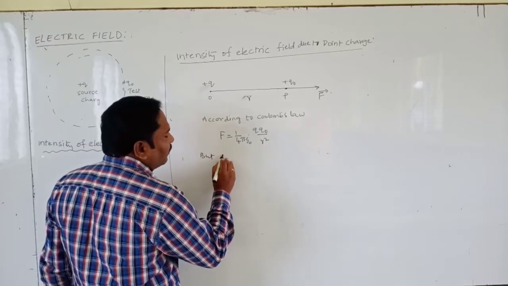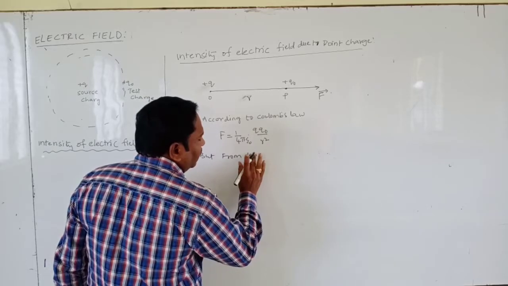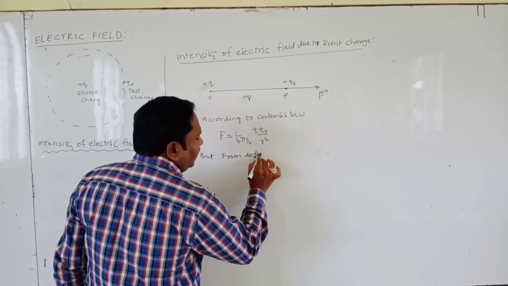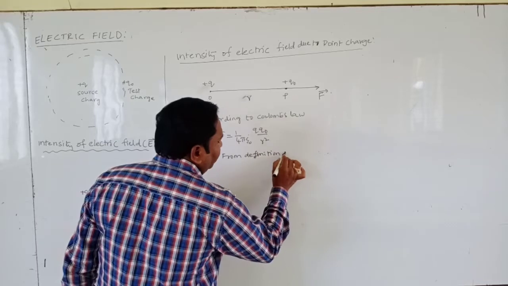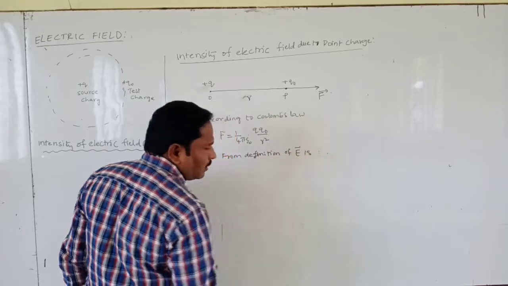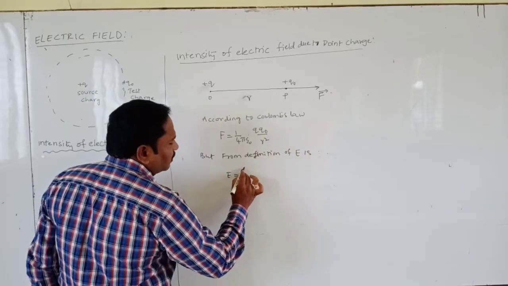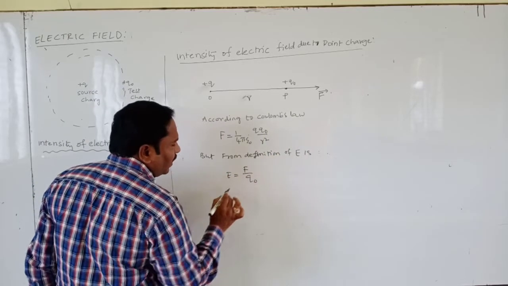But from the definition of electric field, how do we define it? E is equal to F by Q0.